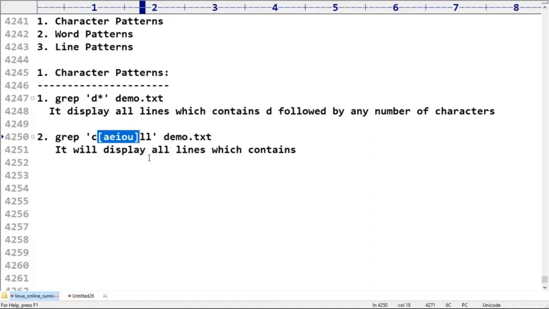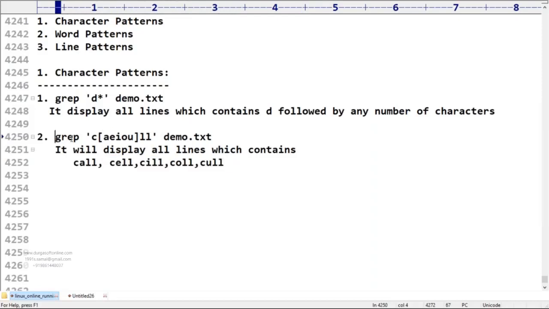Only one character, which can be either A, E, I, O, or U. So it will search for CALL, CELL, CILL, COLL, and CULL in the given text. It will search all the lines which contain these words.